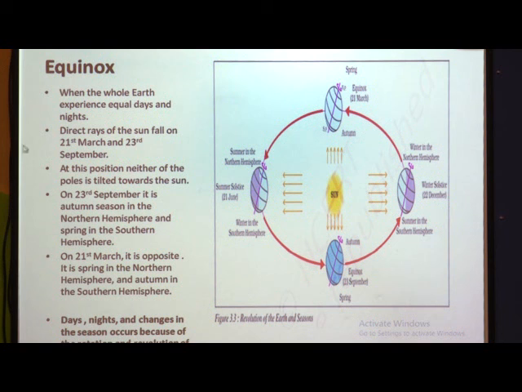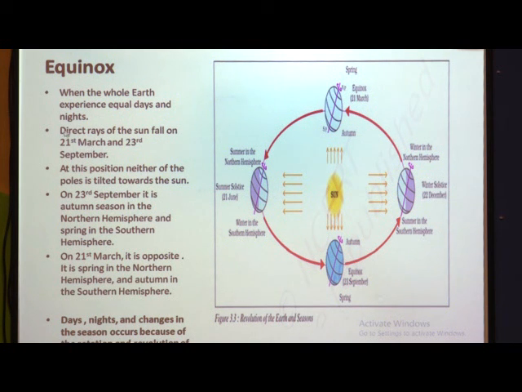Now, we will see children what we mean by equinox. Equinox means when the whole earth experiences equal days and nights. The whole part of the earth has equal days and equal nights, and this is called equinox.